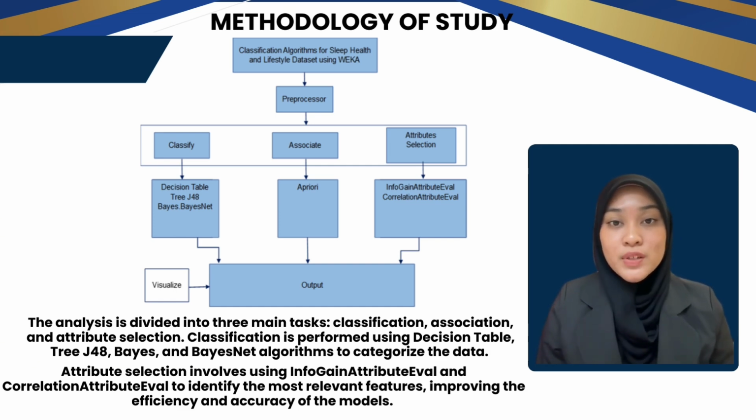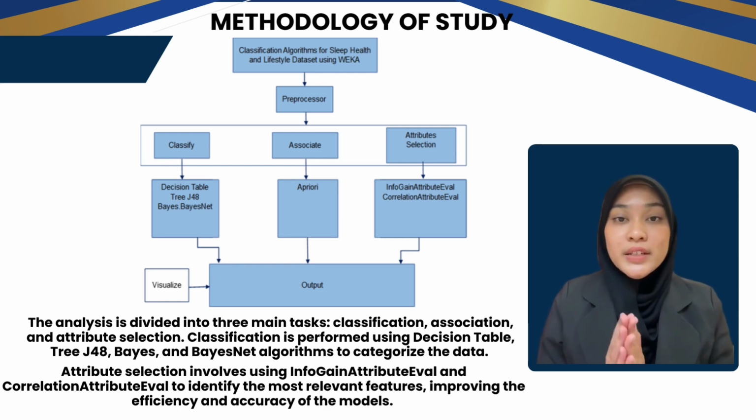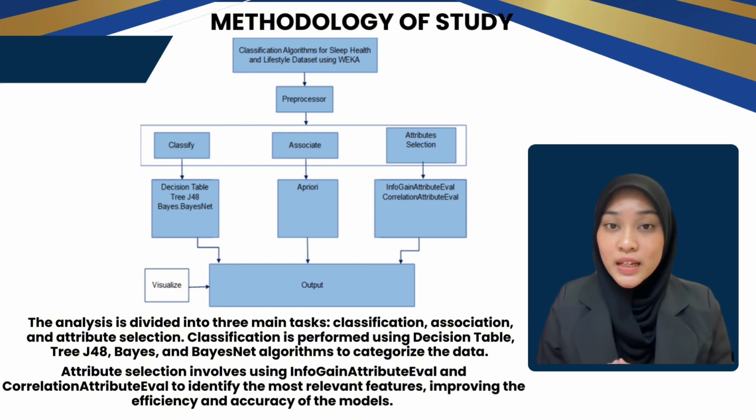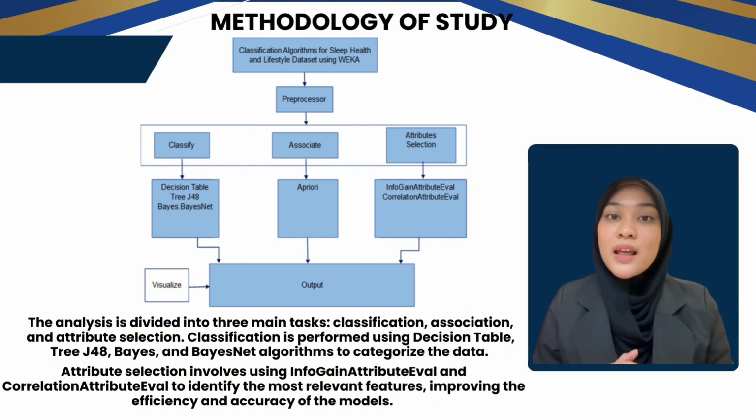Classification is performed using the Decision Table, Trees J48, Bayes, and Bayes-Net algorithms to categorize the data. Association rule learning is conducted using the Apriori algorithm to discover interesting relationships between variables. Attribute selection involves using InfoGainAttributeEval and CorrelationAttributeEval to identify the most relevant features, improving the efficiency and accuracy of the models. Finally, the results are compiled and visualized to provide clear and interpretable insights into sleep health and lifestyle patterns.